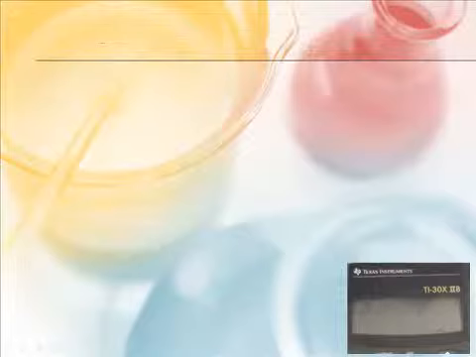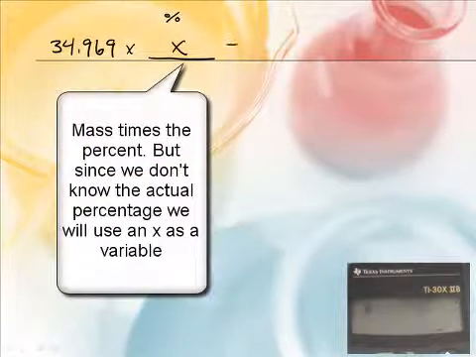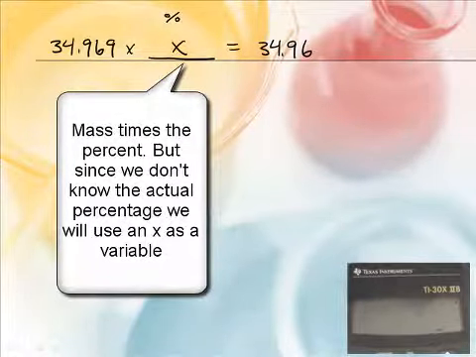So what you're going to do is take the weight of the first one, Mr. Sams? 34.969. And that's going to be multiplied by the percentage, right? Right, which we don't know. How about we call it X? All right, so if we multiply those together, that would be 34.969 times X, or 34.969X.